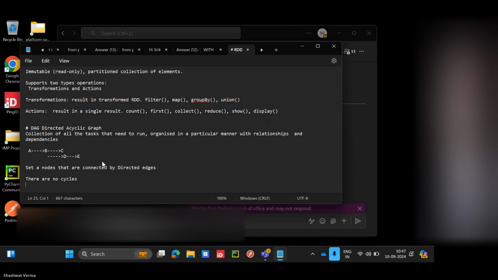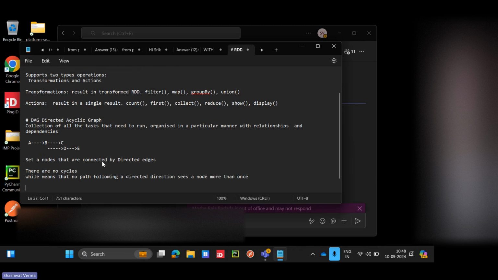It will execute node by node, so there is no cyclic process. Let's say C will not connect back to A, and E will not connect back to A. I am saying directed because directed means we are going in a particular direction, right? No path following the directed edges sees a node more than once.